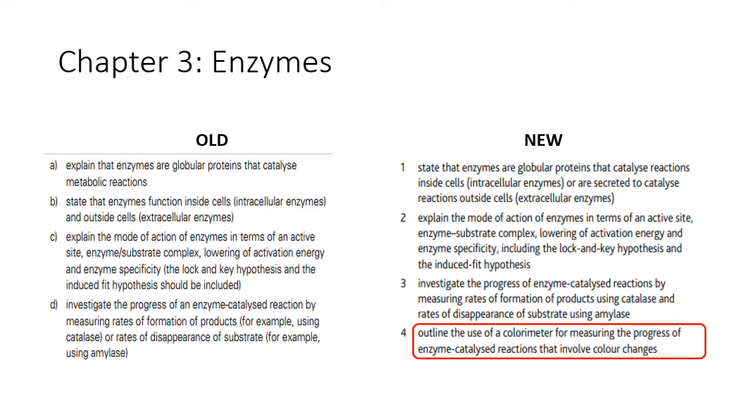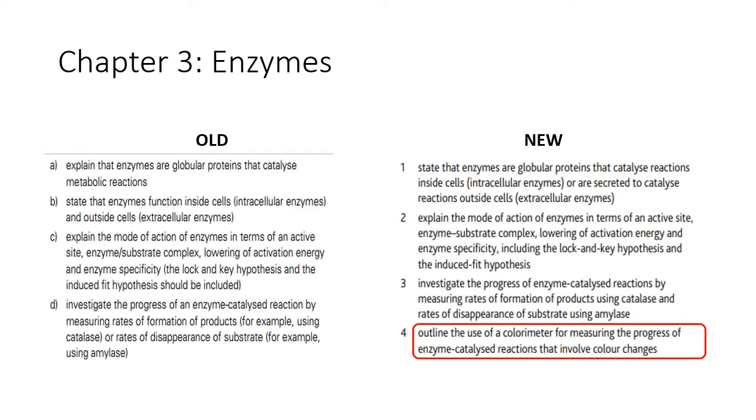Okay, in question 3 here, this is something interesting. This wasn't included before. So before, you can see here that you can investigate the progress of an enzyme catalyzed reaction by measuring the rates of formation of products. But here it's very clearly saying that you should be able to outline the use of a colorimeter for measuring the progress of enzyme catalyzed reactions that involve color changes.